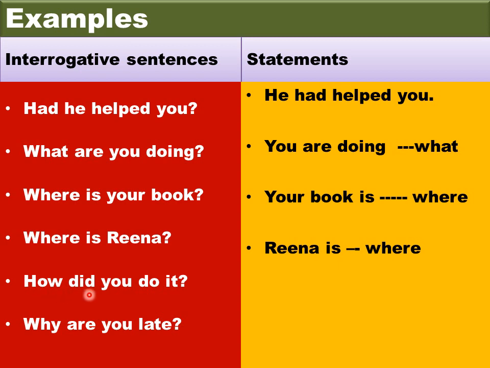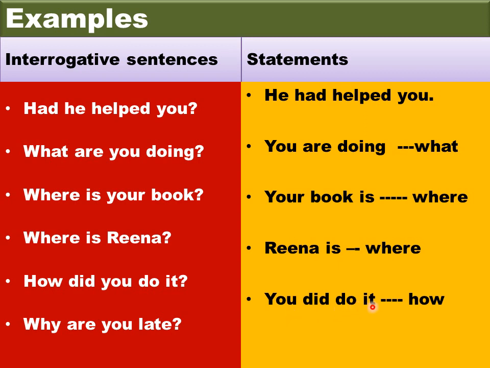Now let's see the next question. How did you do it? How will you change this into a statement? Sometimes changing interrogative sentences into a statement may look funny, but to identify the subject, this is the easiest way, right? Now let's see how we can do it.